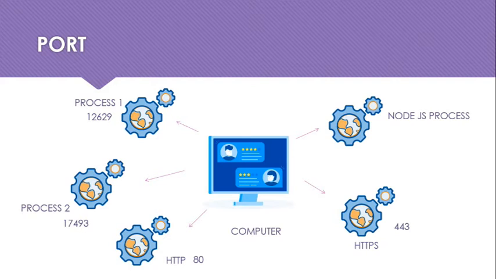What port do we need to assign to that particular Node.js server? Whenever a request comes from the client, the client refers to that particular port, and the application running on that port can be accessed by anyone using it. We will talk about it in detail later.